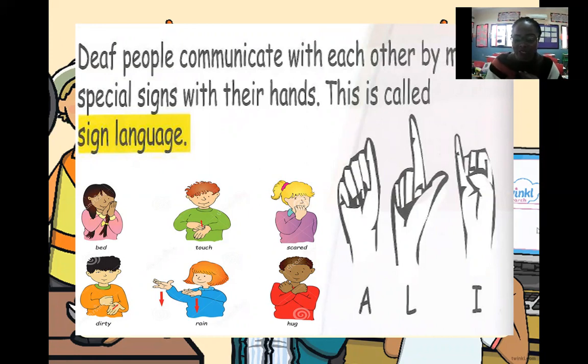The deaf people understand, they communicate through sign languages, okay? Like this picture you're seeing here, pictures of bed, I want to sleep. Like a deaf child will make this. Someone around there will know that he or she wants to sleep. And this one means touch. It means touch, okay?